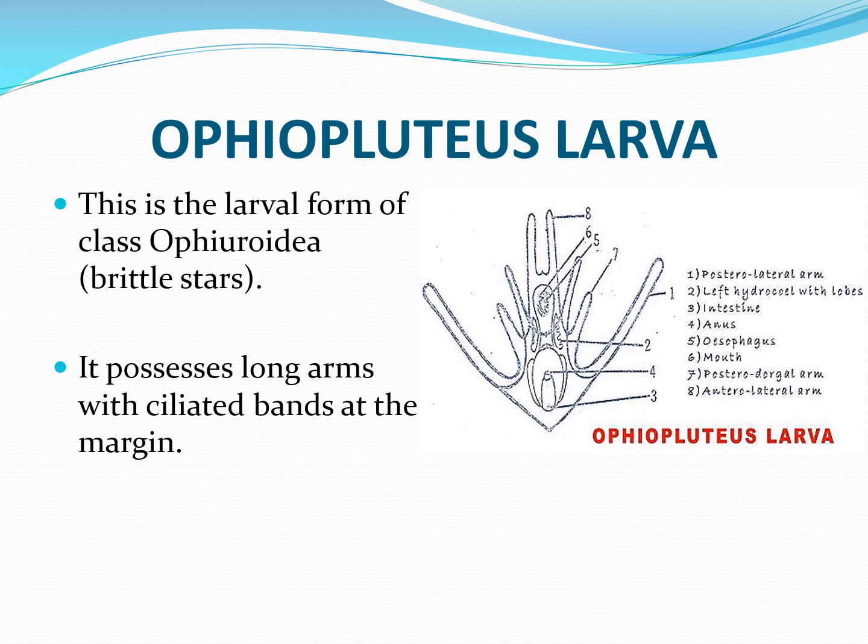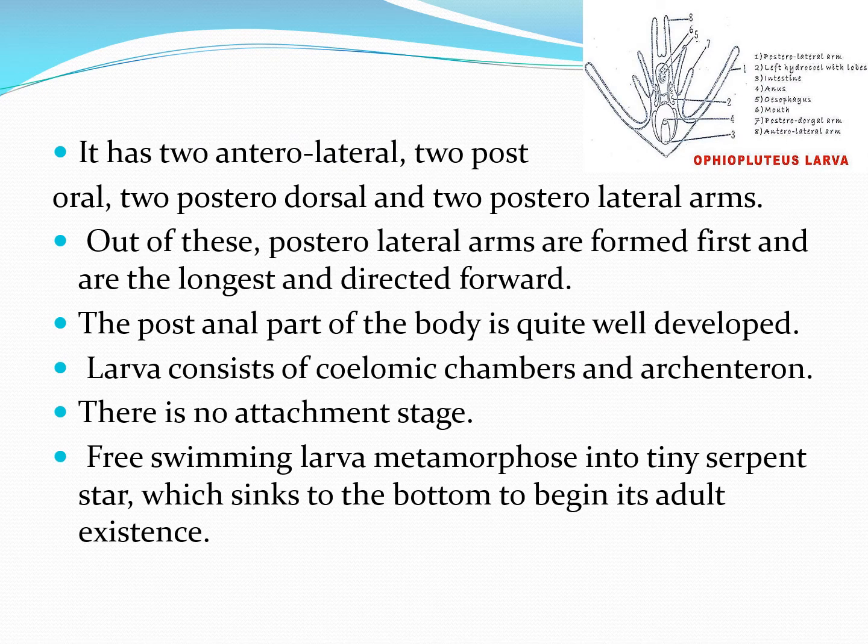This is the larval form of class Ophiuroidea, which includes brittle stars. It possesses long arms with ciliated bands at the margin, and its features are as follows. It has two anterolateral, two postoral, two posterodorsal and two posterolateral arms. Out of these, posterolateral arms are formed first and are the longest and directed forward.